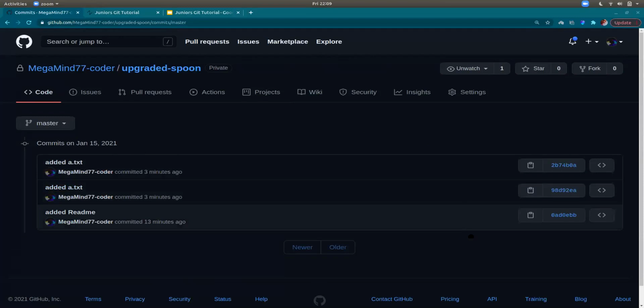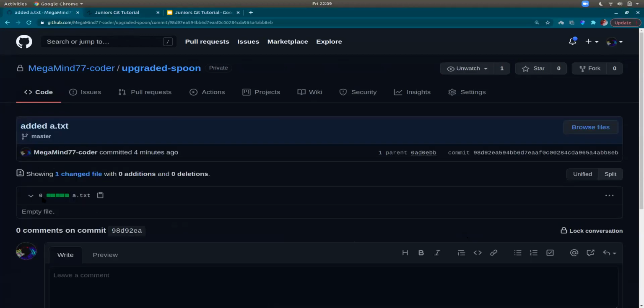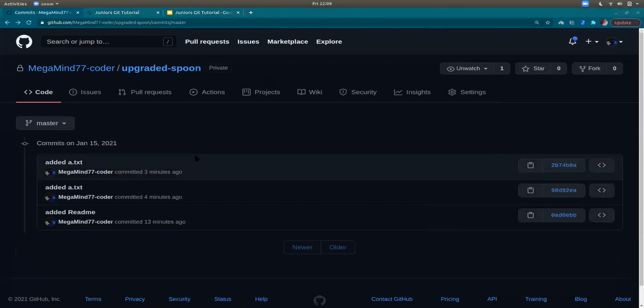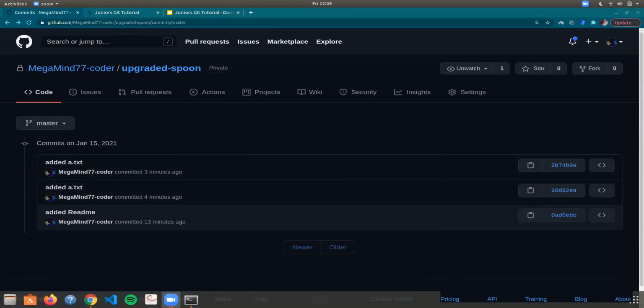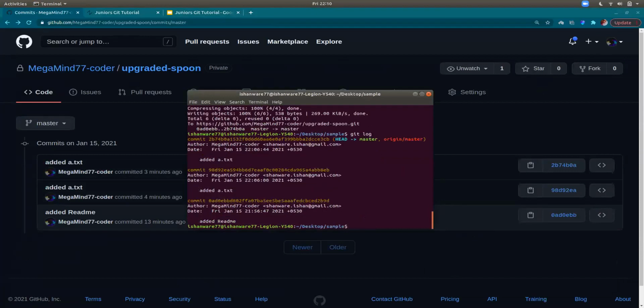So when you stage the file, it doesn't check if you have made changes onto it. Do you guys get that? Because in this commit, it won't show any changes. Let's not get into it, Ishan. That will be confusing. There is this thing called tracking. If you create a new file, then it will be untracked, and then you can track it. But all that is not necessary right now. Just know that whenever you make a change, you first stage that change, then you commit that change, and then you can push that change.